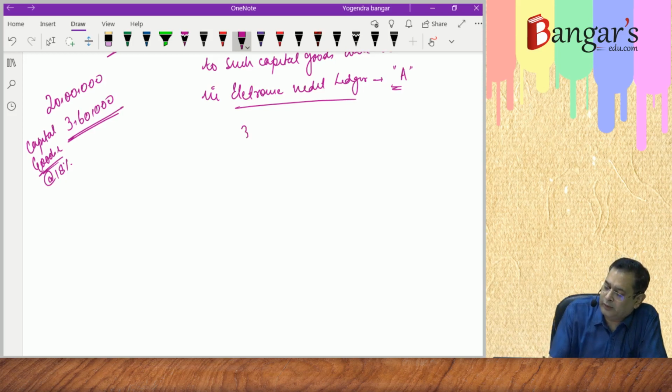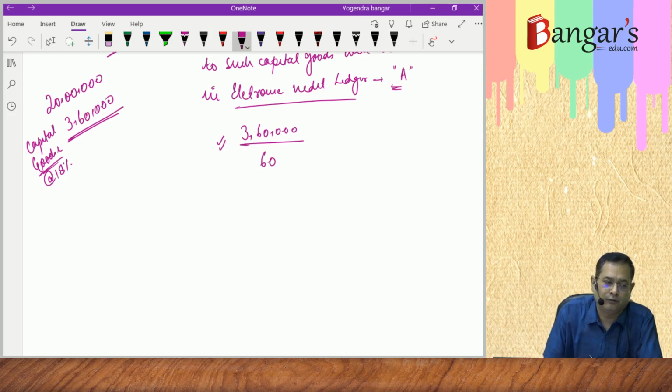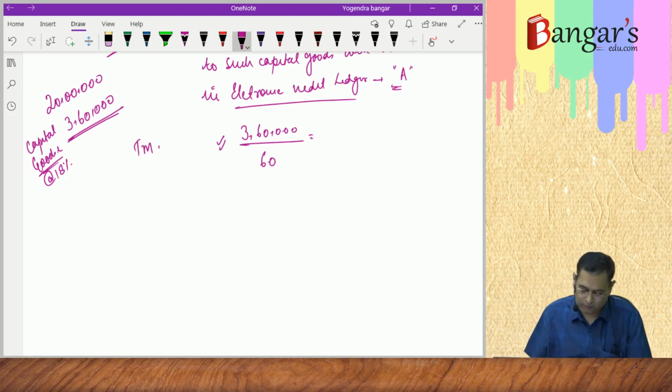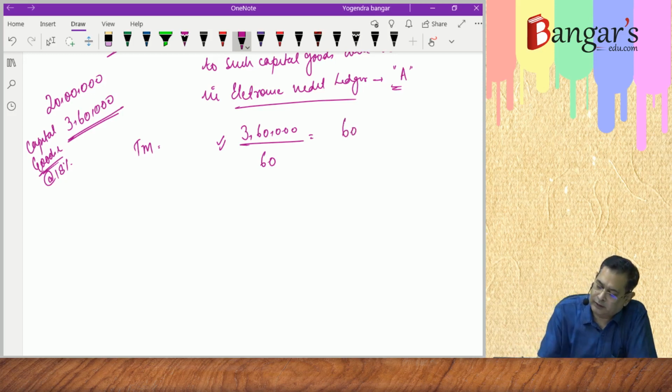So 3,60,000 will be divided by 60 to find out the monthly credit. Monthly credit is 3,60,000 divided by 60, that is 6,000.